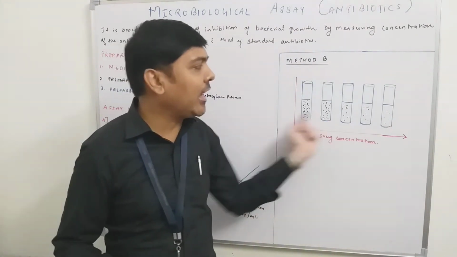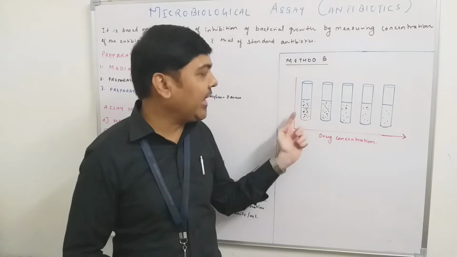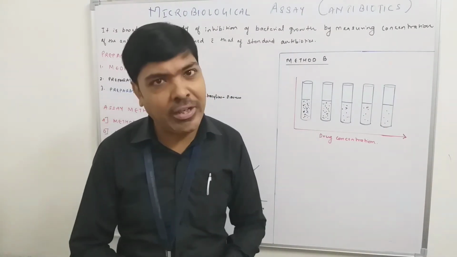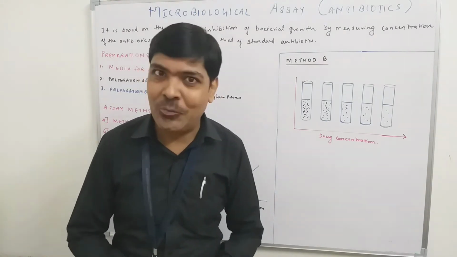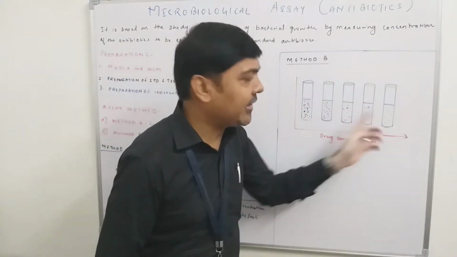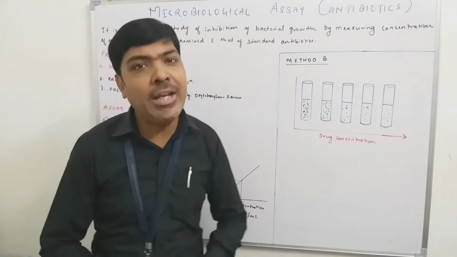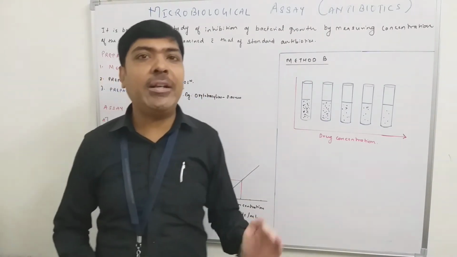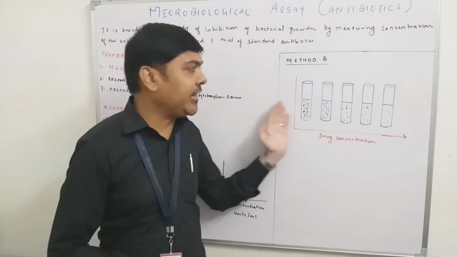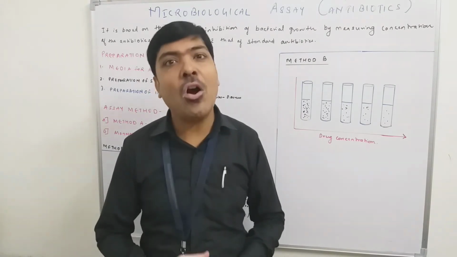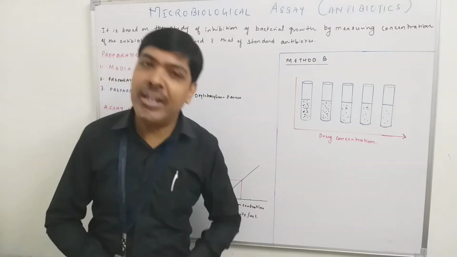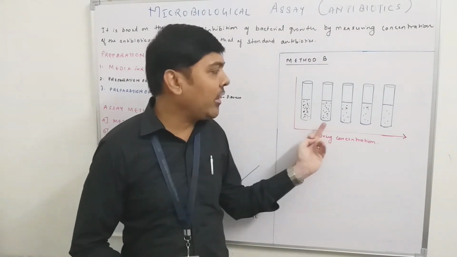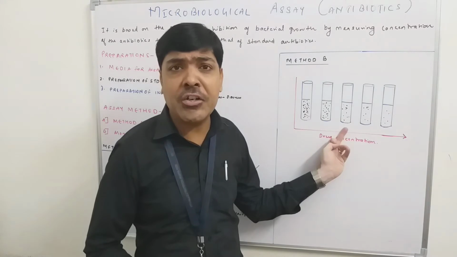As you can see in this diagram, we have taken different test tubes, and inside the test tubes we have added the culture media, which is previously autoclaved and sterilized. So these are the tubes that contain the culture media in the form of broth. In that, 9 ml culture media we have already prepared. So in all the test tubes we have to add different concentrations of the antibiotics. Like here the concentration of antibiotic is less, then you are increasing the concentration, then you are increasing the concentration of antibiotic.